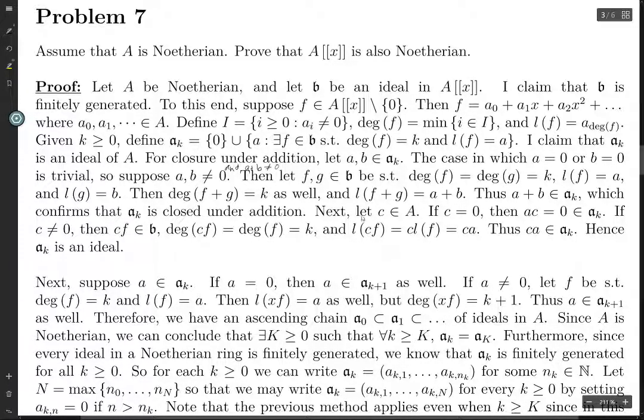Now if you have any constant c, if c is 0, then obviously this is 0, which is in A_k.